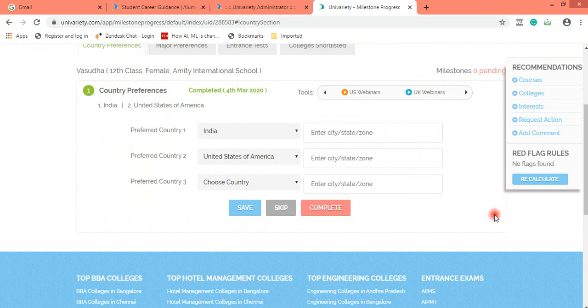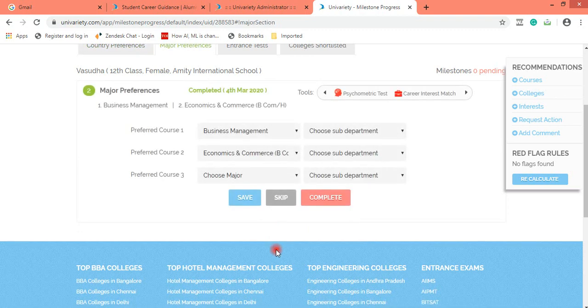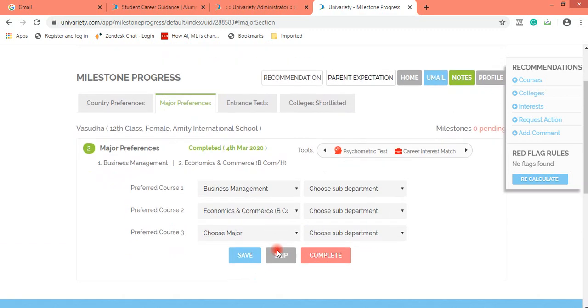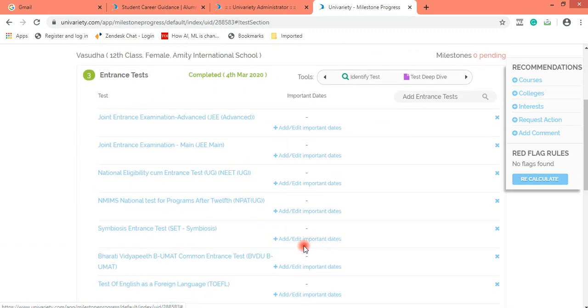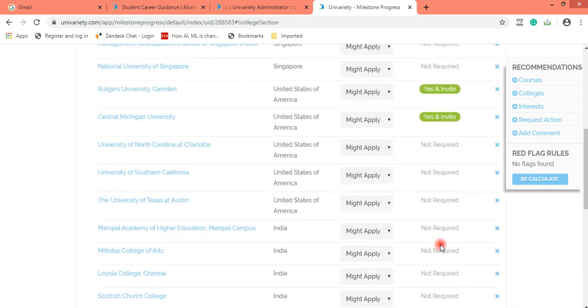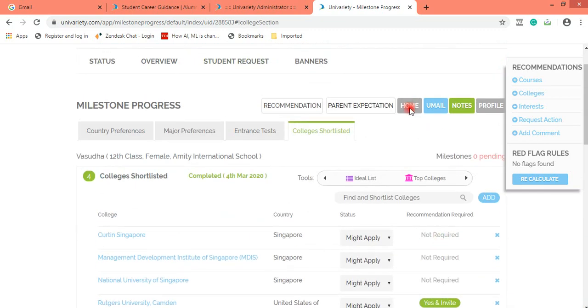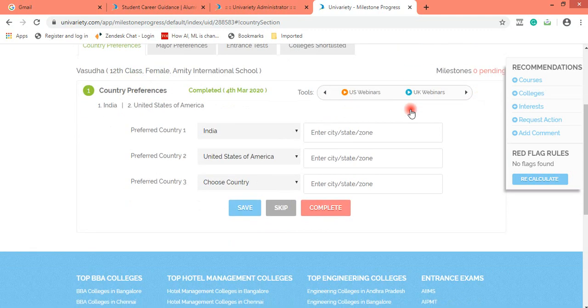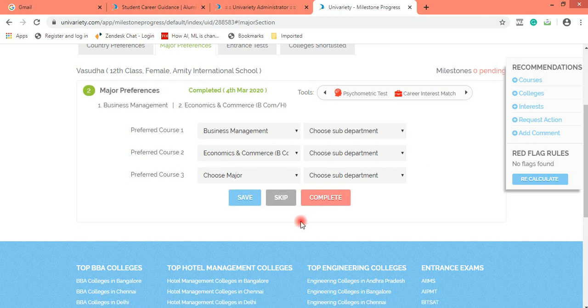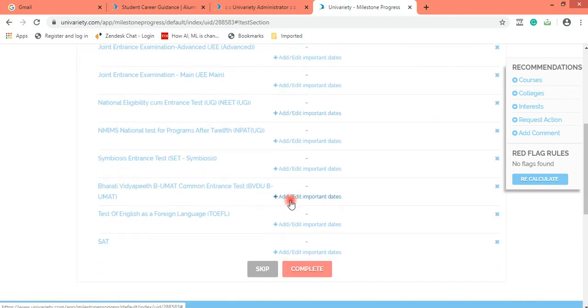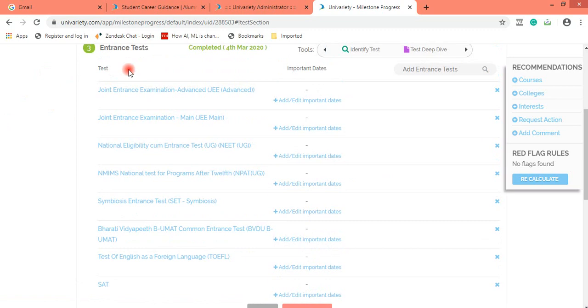And through your counseling, bring them to a point where they are able to tell you, or you are able to recommend their country and course preferences, so that you can go ahead and select the relevant entrance tests and colleges. Okay, so counselors, again the same funda. If a student is confused between two courses, you can go ahead and select both the courses. If both the courses require entrance test, go ahead and select entrance test for both courses.